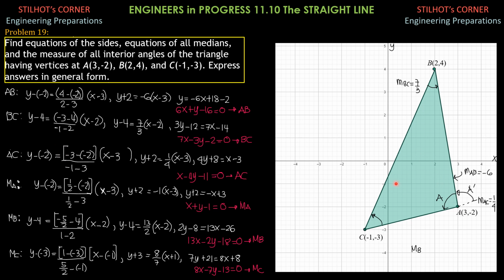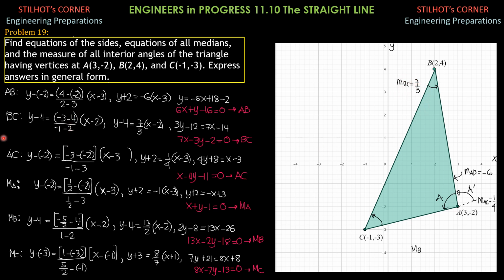So that's the equation of line AB. For BC, I select B as point 1, C as point 2. So y minus y1, y minus 4 equals negative 3 minus 4 over negative 1 minus 2. So that is negative 7 over negative 3.